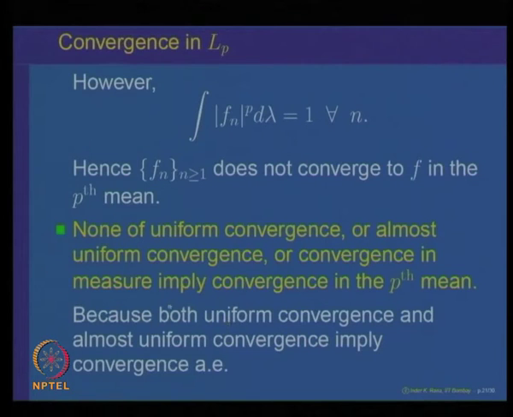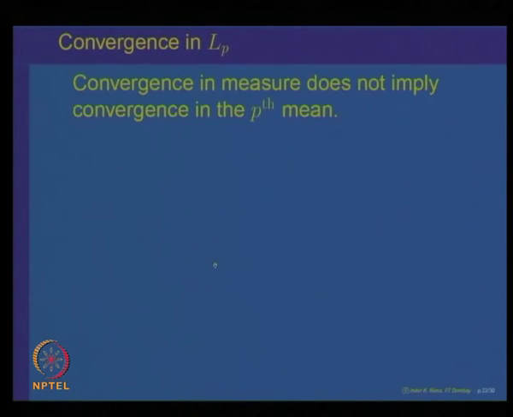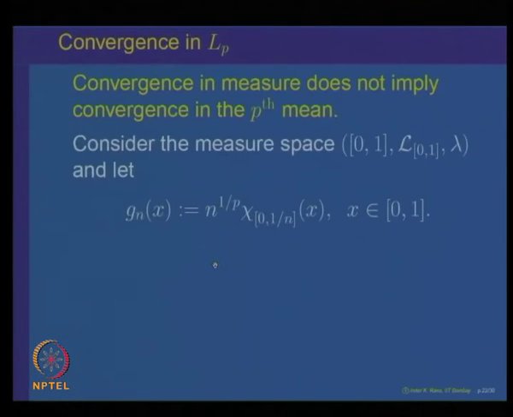This is because both uniform convergence and almost uniform convergence imply convergence almost everywhere. If this were true, then we would have a contradiction.